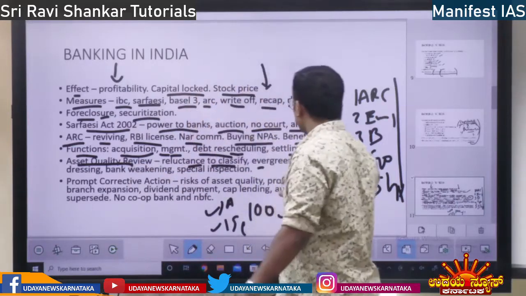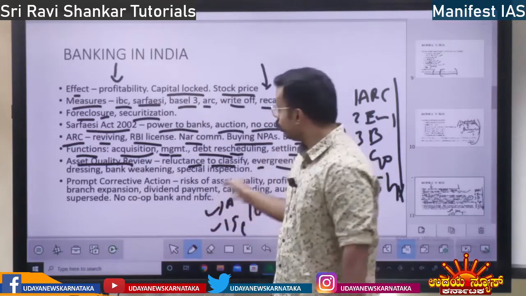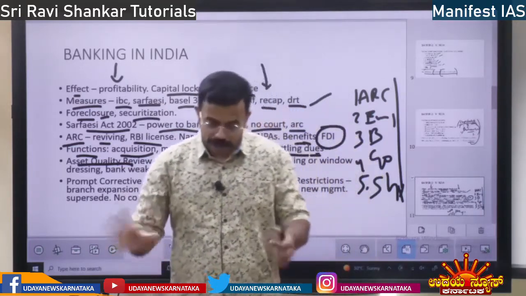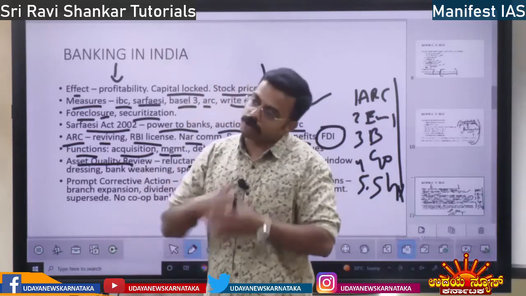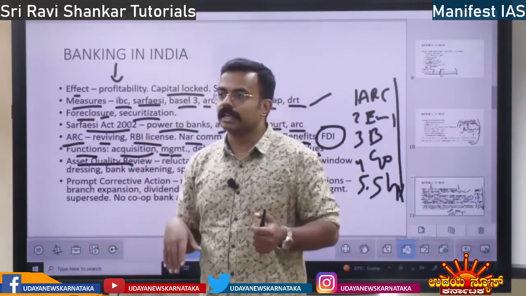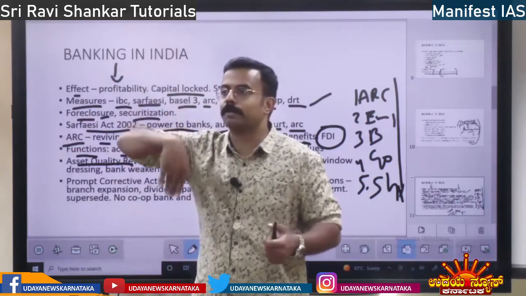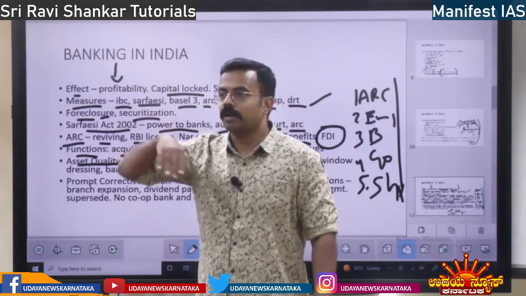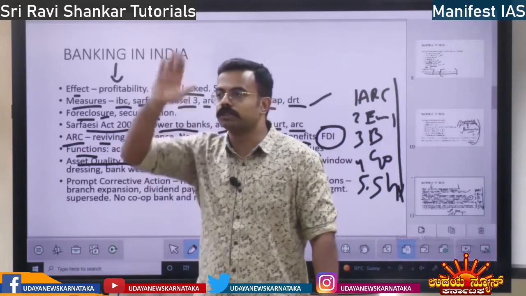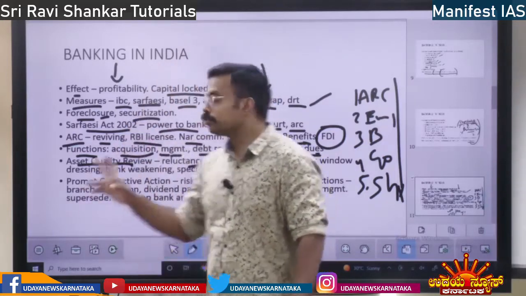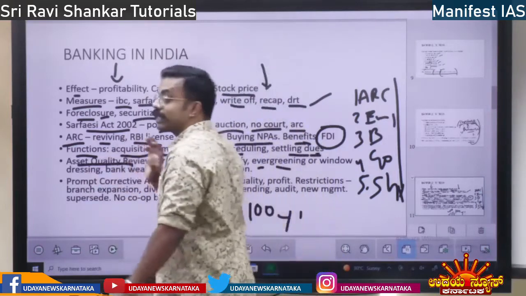That is one. And also evergreening or window dressing. Evergreening means to make that loan look good forever. Window dressing means inside it is gone, rotten, but outside they will go and paint the asset to show that it is good by pumping more money. So to avoid that, asset quality review is done.